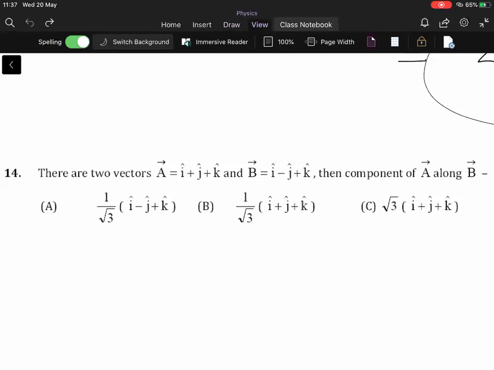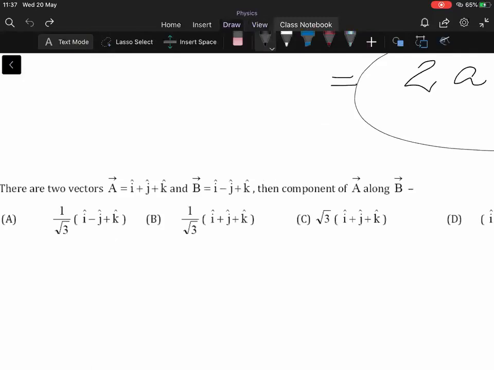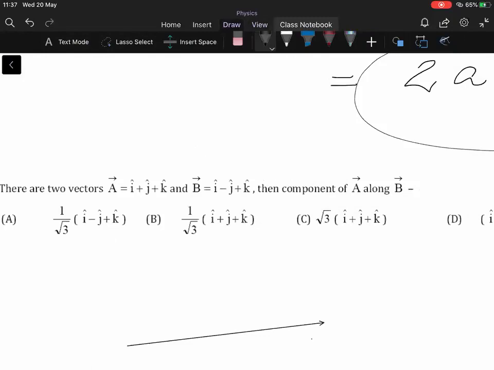So there are two vectors A and B. They are given in the rectangular component form. Then you have to find out the component of A along B. The component of A along B. Okay. So let us say your vector A is in this direction and vector B is, let's say, in this direction. Okay, we do not know what the angle is. We can find out, but right now we do not know upfront.